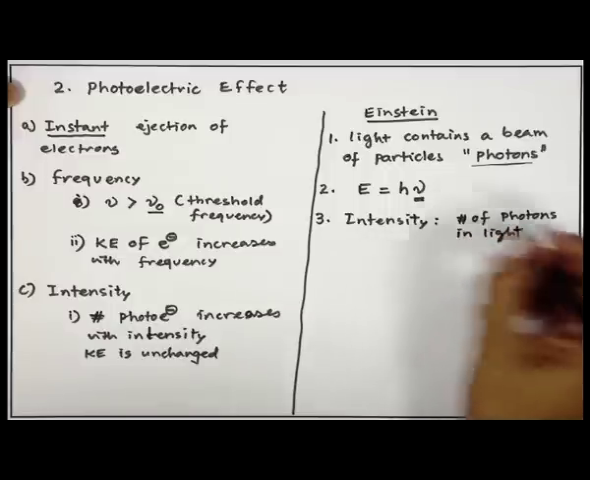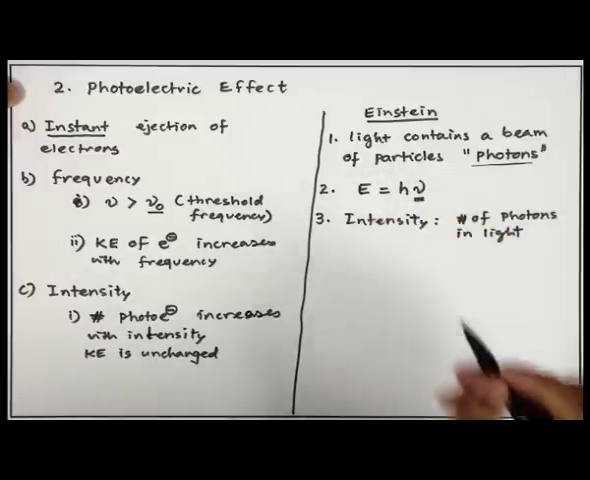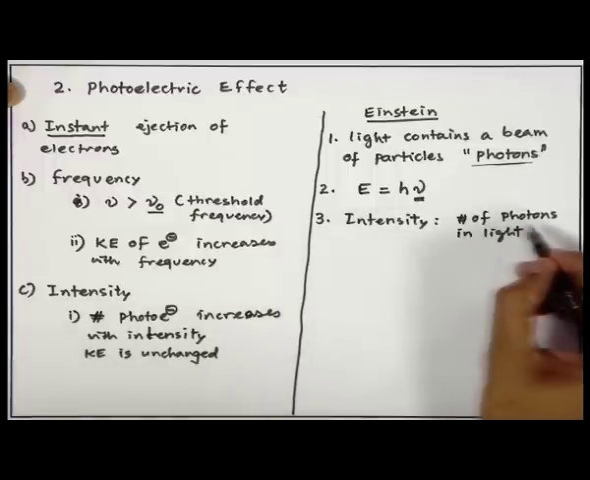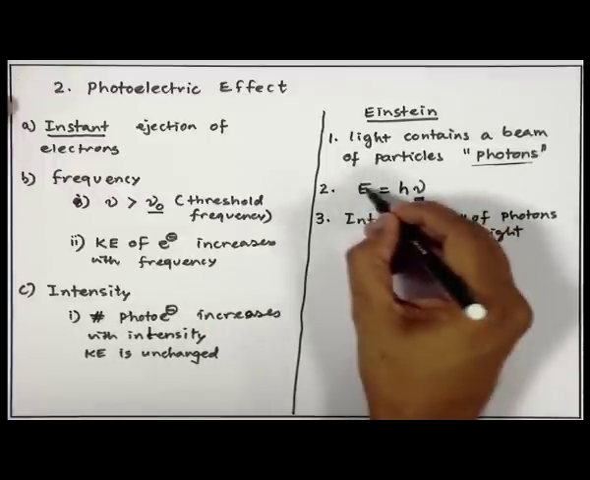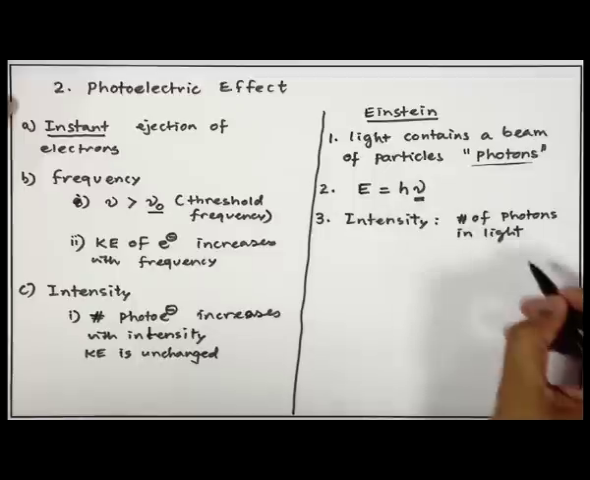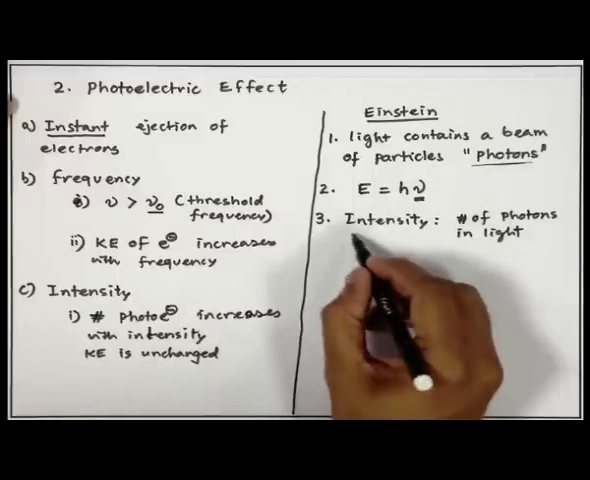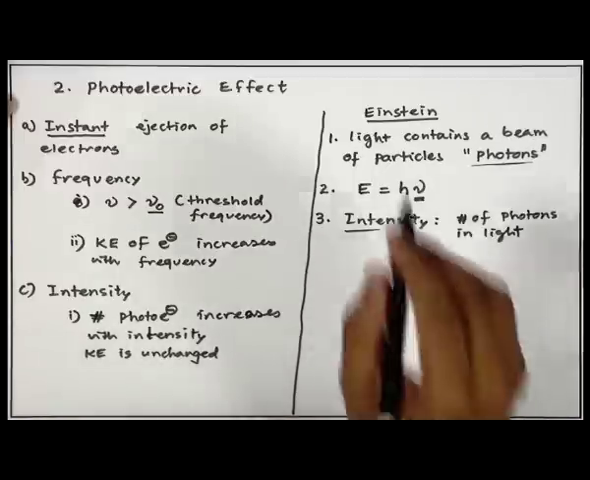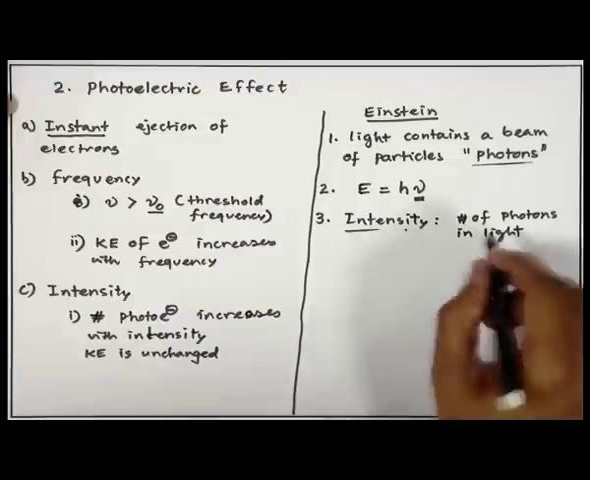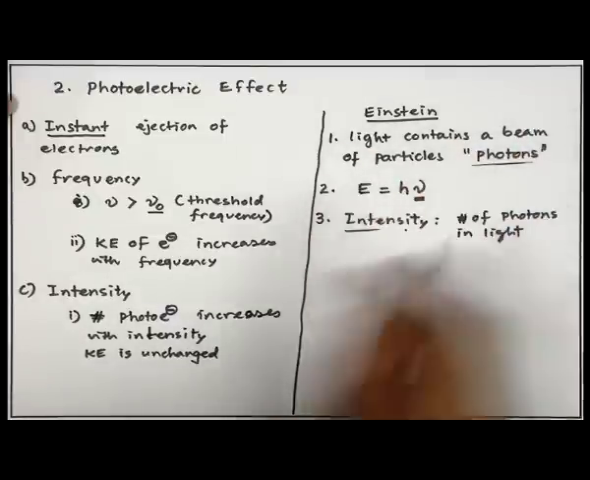So, the frequency corresponded to the energy of the light, and the intensity corresponded to the number of photons. Each photon carried the same energy E, and the number of photons present in that light is given by the intensity. This was his assumption. With these three assumptions, he could explain everything.